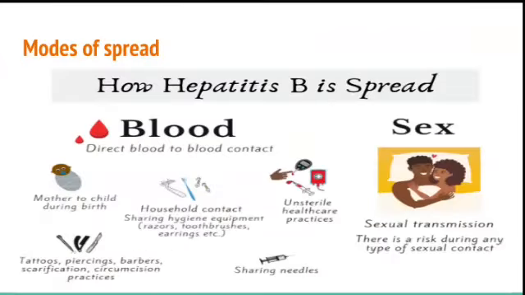Mode of spread. You all know that blood and blood products lead to hepatitis B. But how will we have contact with the blood or blood products? Direct blood to blood contact causes hepatitis B. So mostly it comes from mother to child. If the mother has hepatitis B and she is pregnant, of course there is a possibility of the child getting hepatitis